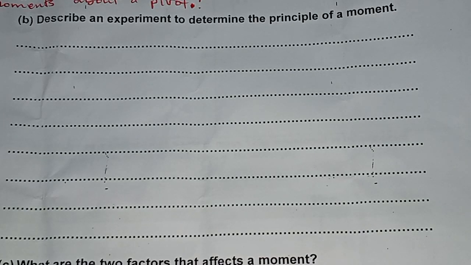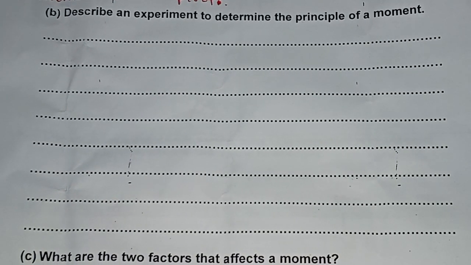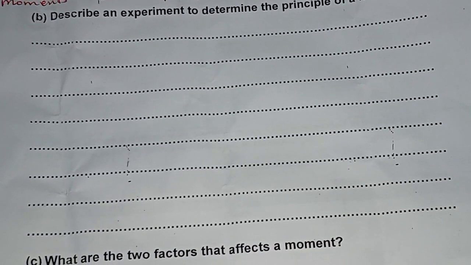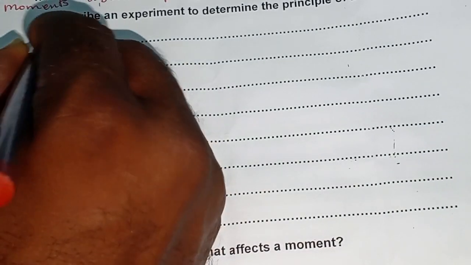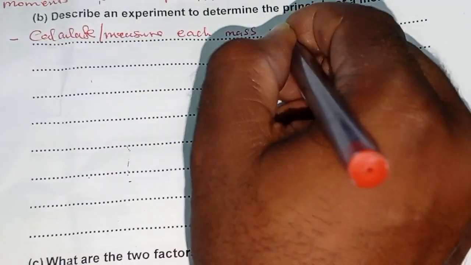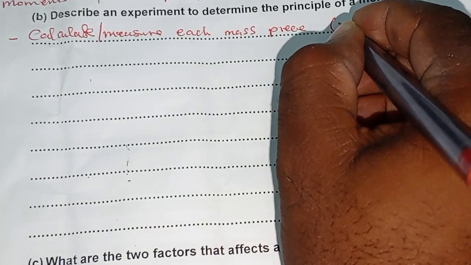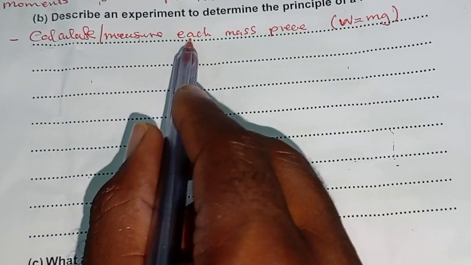So the first thing, as we said, you calculate or measure each mass piece by using the formula: weight is equal to mass times gravity. So calculate or measure each mass piece.